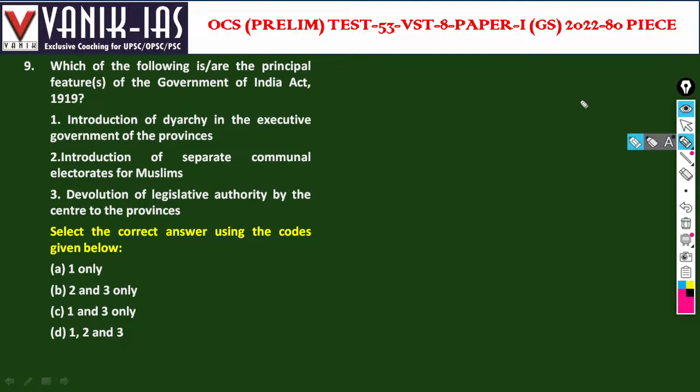Which of the following are the principal features of the Government of India Act 1919? Introduction of diarchy in the executive government of provinces, introduction of separate communal electorates for Muslims, devolution of legislative authority by the center to the provinces.